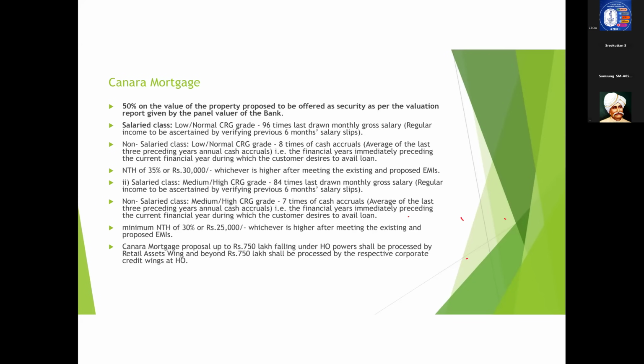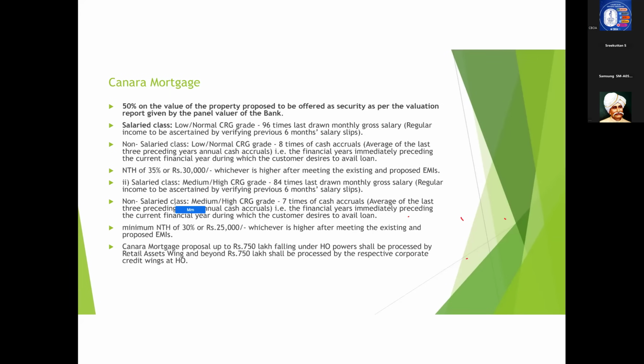You take the average of that and multiply it with 8. So you will get the loan quantum for non-salaried class who is low and normal CRG grade. Now, for these two categories, the NTH is 35% or 30,000, whichever is higher.